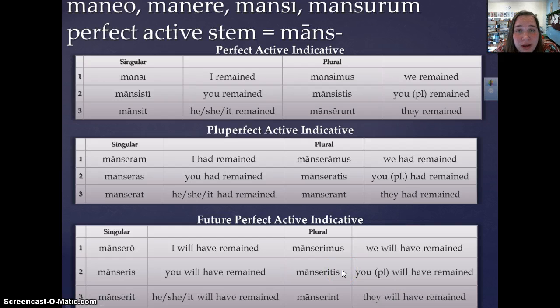I do want you guys to write down this paradigm verb and the two others that I have coming up. I know you've gotten a little bit out of the habit of writing down all the paradigm verbs, to your detriment. So I want you writing these out in your notes, and I will check it when I see you next.